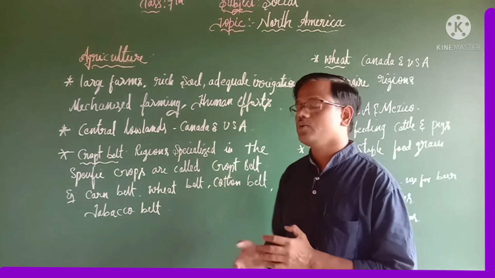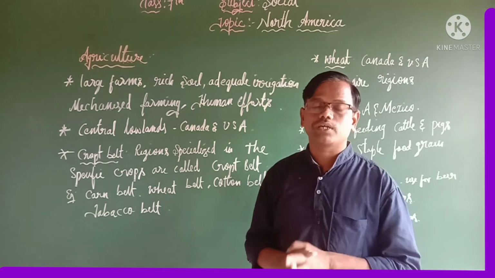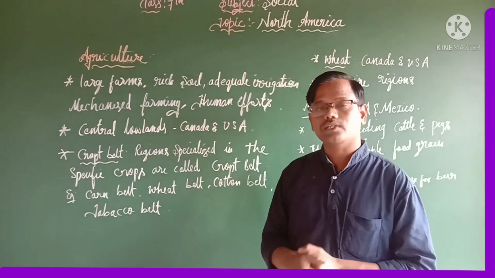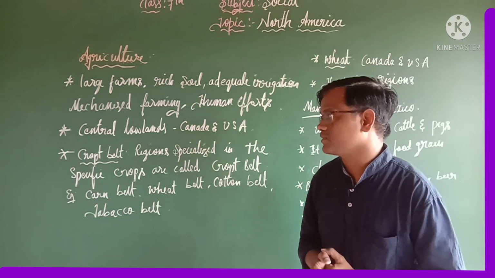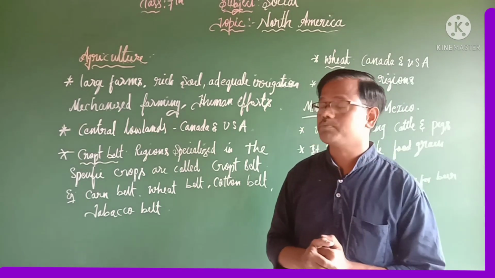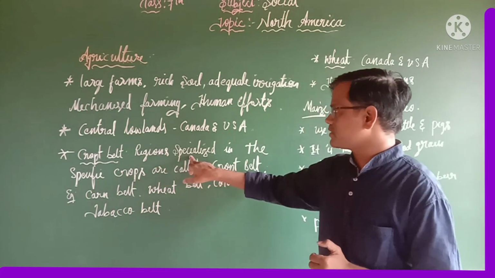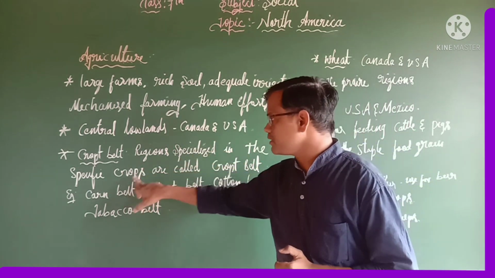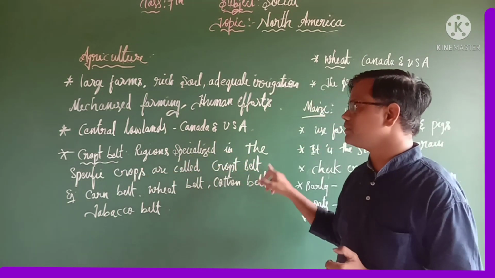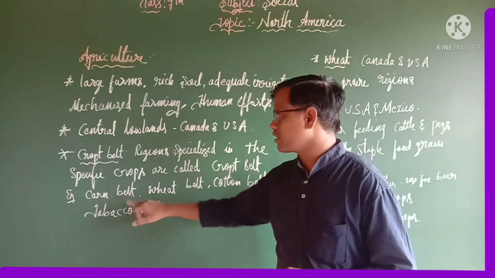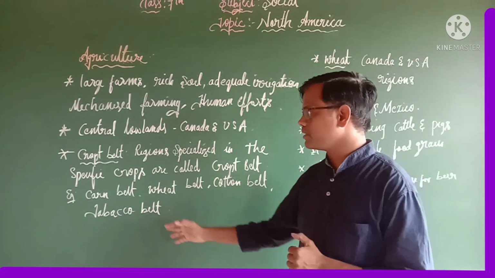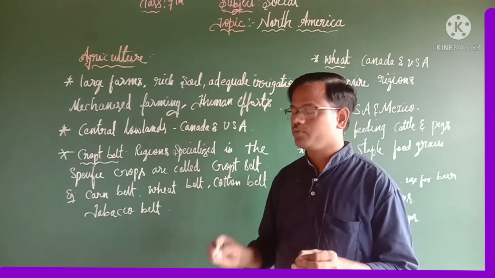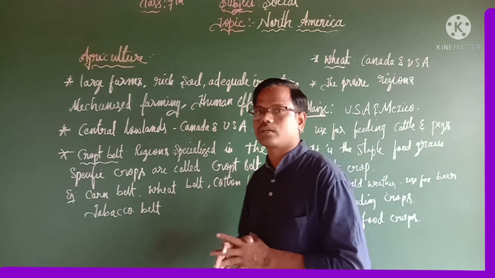So let us discuss what are the important crops we can see in North America. And also there we can see many different types of crop belt. Then what is the meaning of crop belt? Regions specialized in specific crops are called crop belts. For example, corn belt, wheat belt, cotton belt and tobacco belt. So these are a few important examples of crop belts.